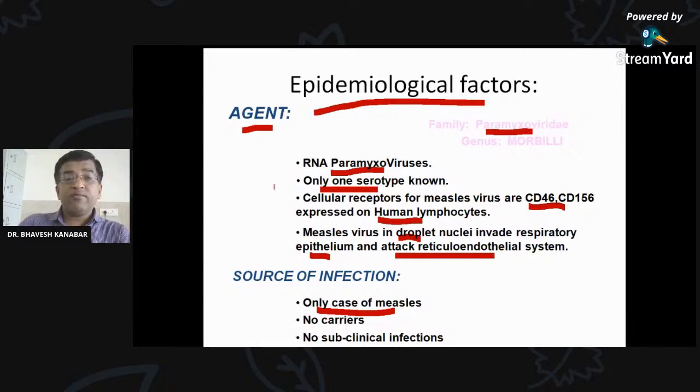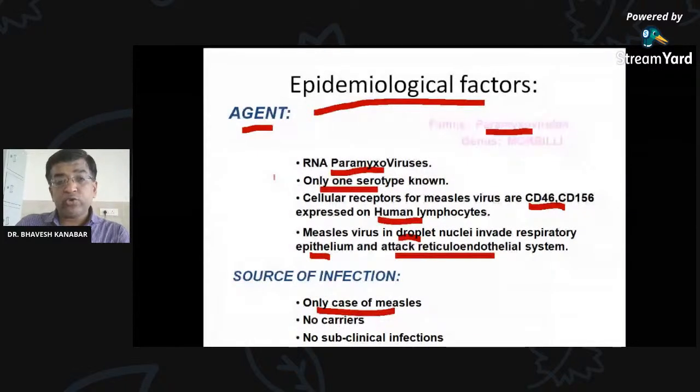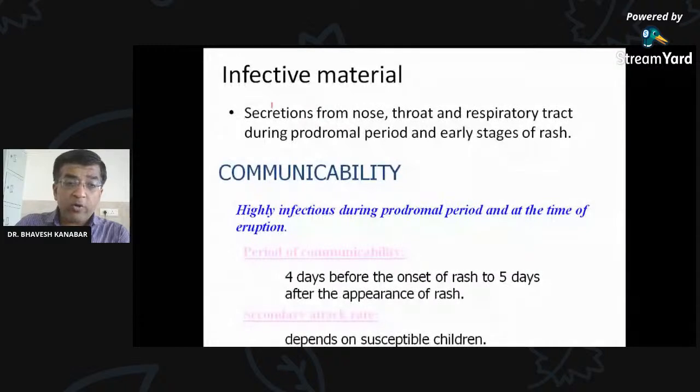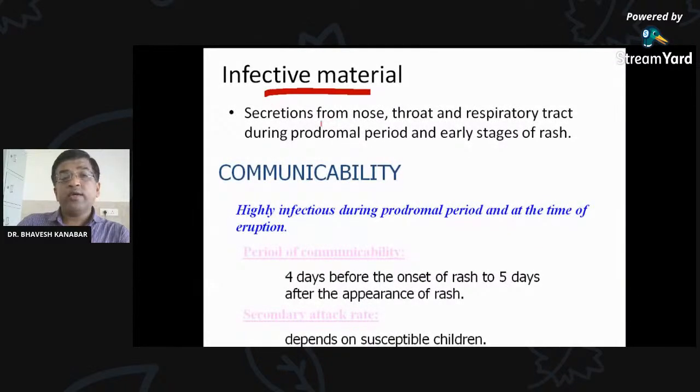So in exam, if measles is being asked, you have to write down the agent, host, and environmental factors also. These are known as epidemiological factors. Infective material: as you know, the only source of infection is a person suffering from measles, so cases. And it is basically a respiratory infection. So what are the infective materials?